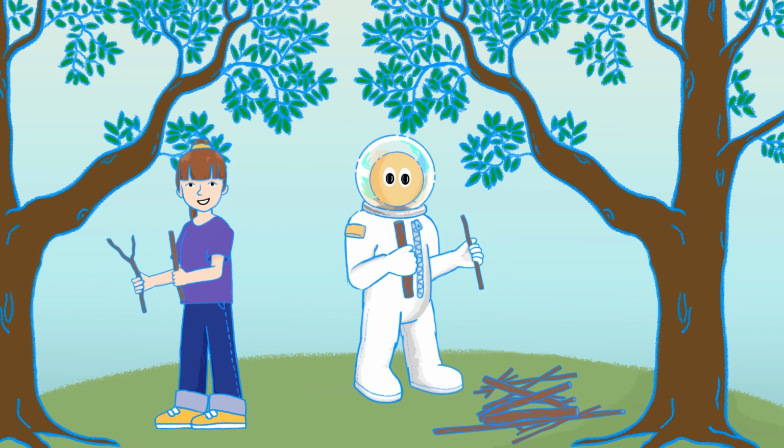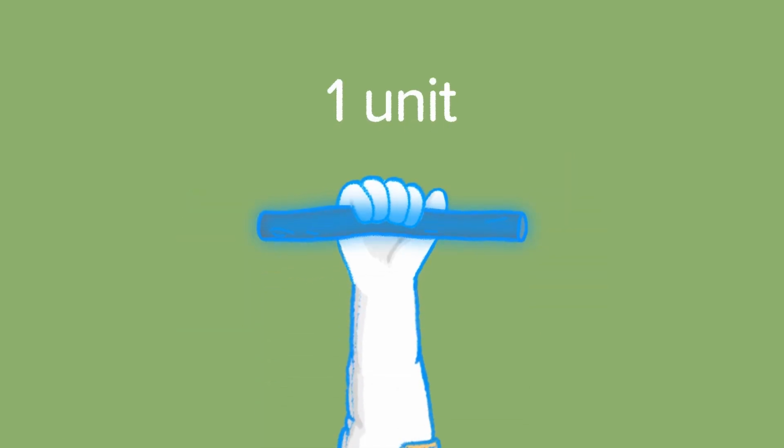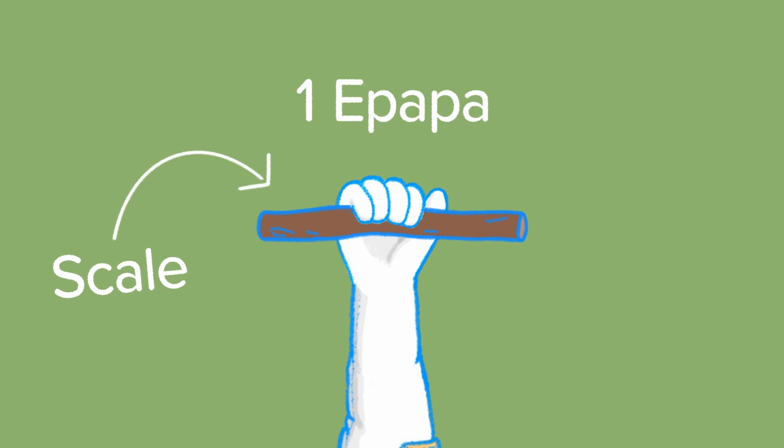Let's invent a unit of measurement. First, we say that this length is 1 unit. Marcus has a stick of this length and he names the unit 1 epapa. This stick can now be compared with other sticks. It is a measurement that can be used forever. We call this measurement tool a scale. Let's try the new epapa scale.